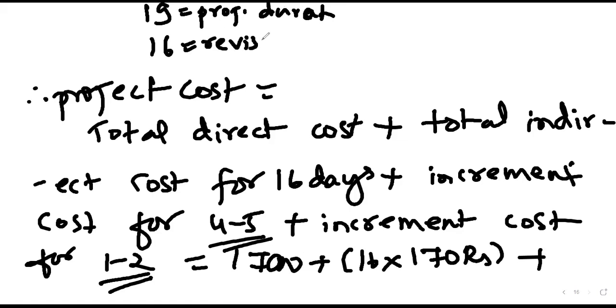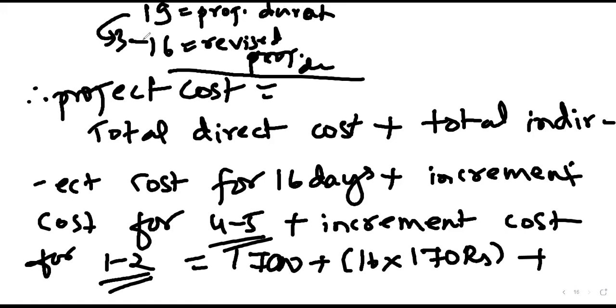This is the revised project period. We have adjusted 3 days. Now this adjustment we have to show here in the calculation. 2 days we have adjusted in 4-5. 1 day we have adjusted in 1-2. Correct?